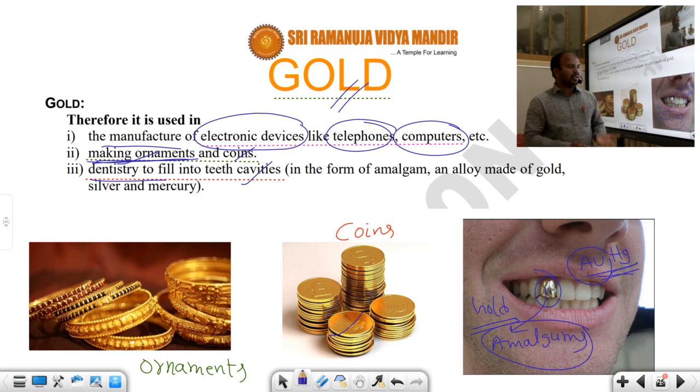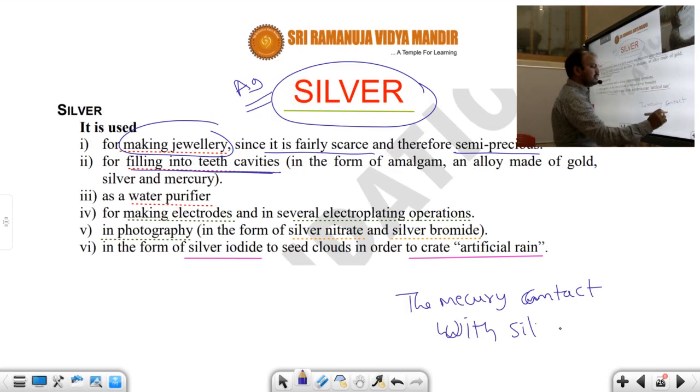So when mercury contacts silver, then we get silver amalgam. The silver amalgam is also like this: mercury in contact with silver is called silver amalgam. This is also used in filling teeth cavities.